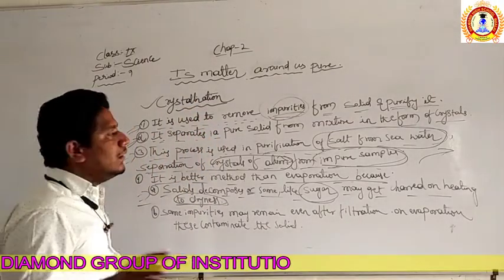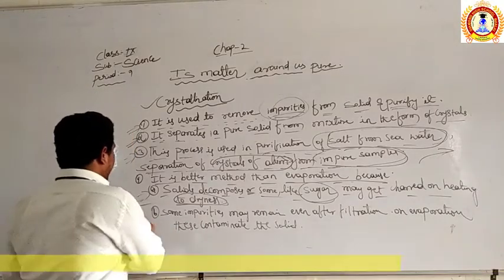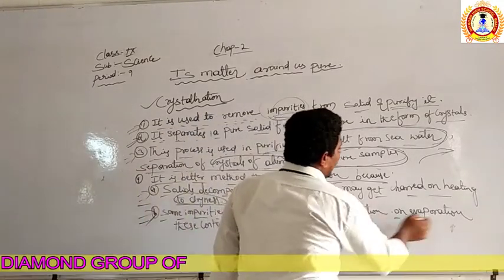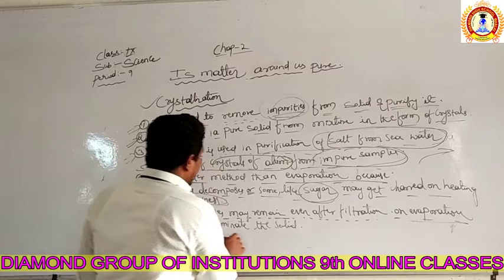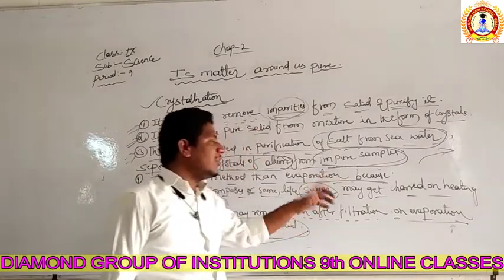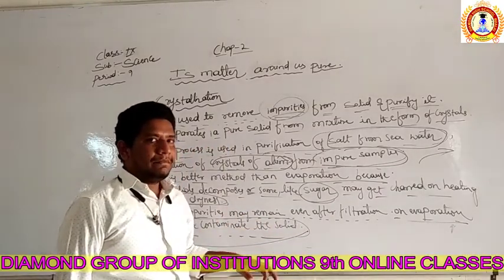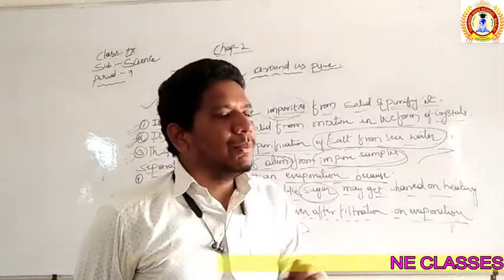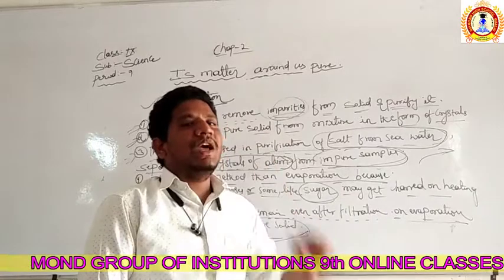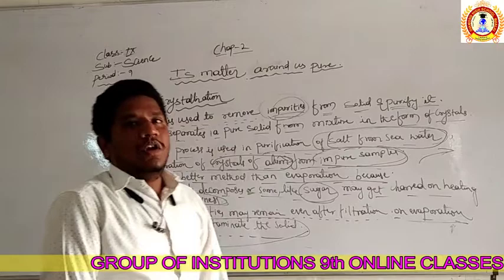Whatever the process, it is all going to get evaporated. The second condition is that some impurities may remain even after filtration on evaporation. These contaminate the solid. In the process of evaporation, some amount of impurities may remain. If you use evaporation for purification, there is a chance of impurities remaining in the compound, but in the case of crystallization it is not possible.